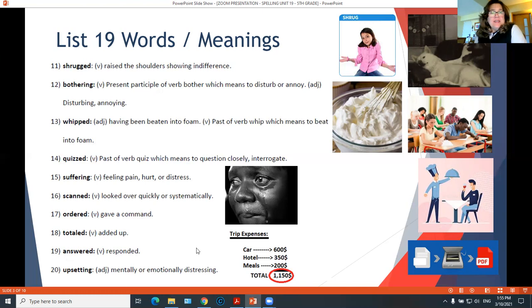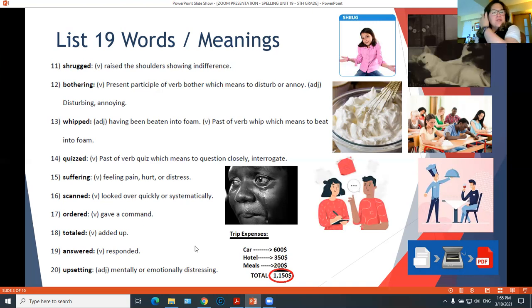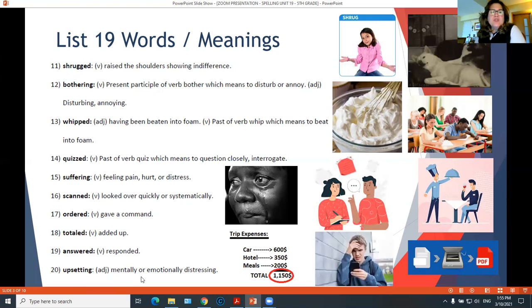Number 19, answered. Answered is the past tense of answer, and answered is responded. Upsetting. Upsetting is something that is emotionally or mentally distressing. This boy here must be reading something that is very upsetting on his phone because he's getting very stressed out because of something he's reading. So what he's reading is upsetting.